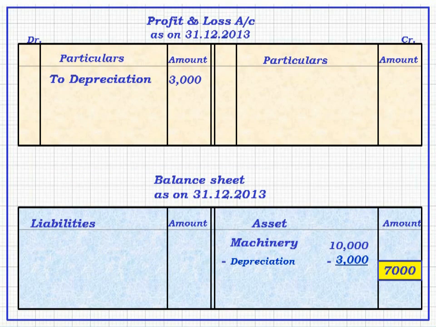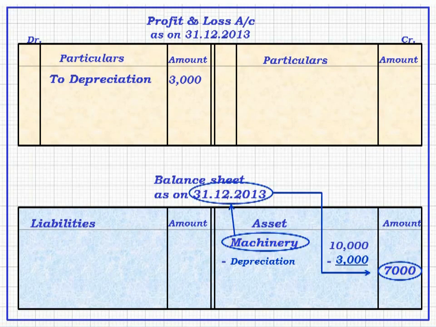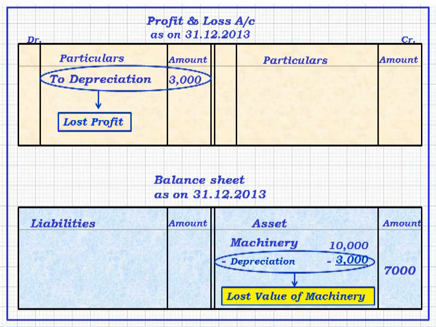This figure is for machinery. It means the value of machinery in the books in the balance sheet on 31st December 2013 was 7,000 because during this year we have lost profit of rupees 3,000 and we have lost the value of machinery.